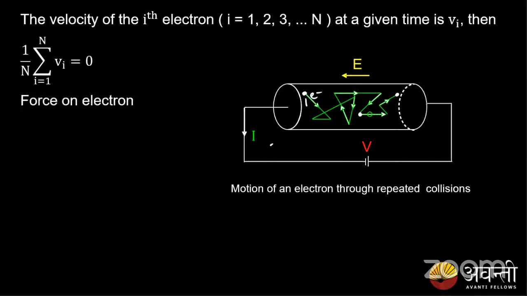Now, when I apply a potential, there exists a force on the electron. Say the force F is given by F equals qE, where we know that F is equal to Q times E. Here, my charge Q is an electron, so I'll write minus eE.